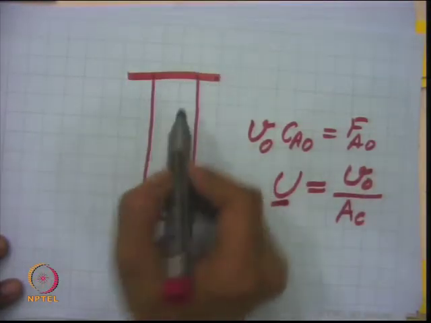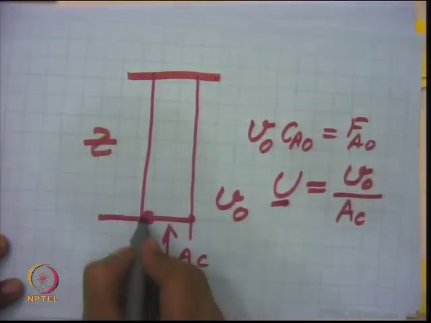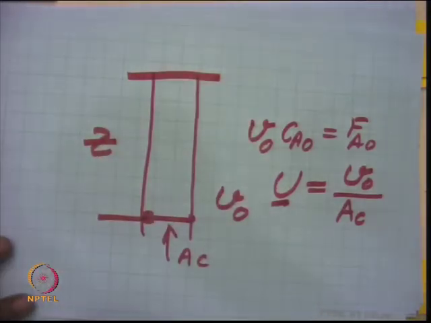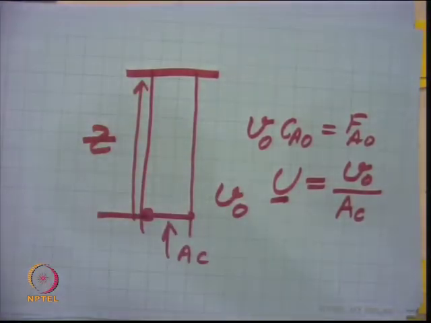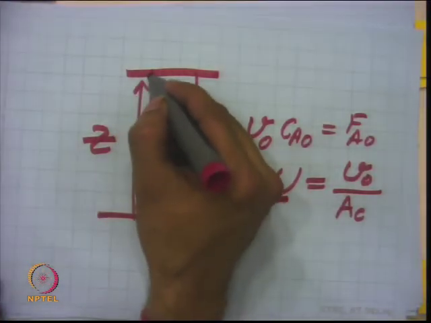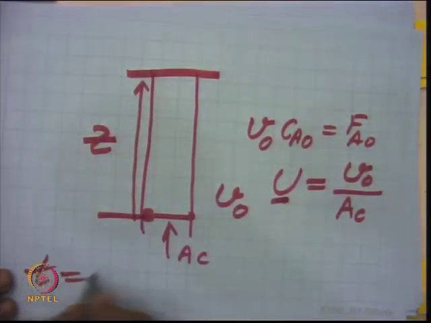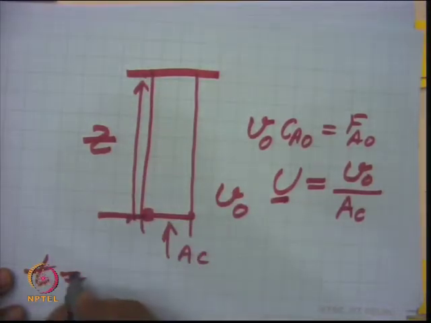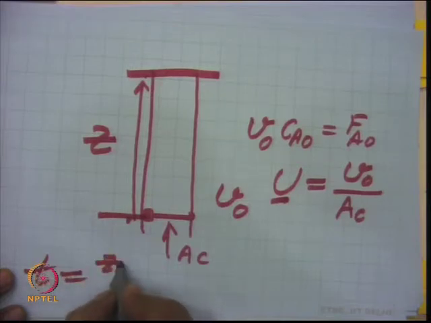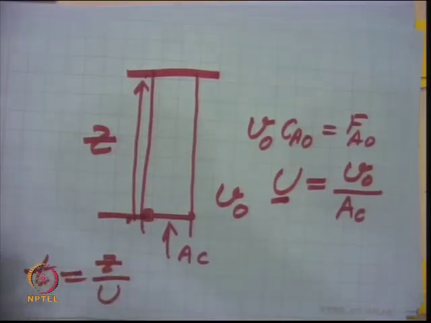If I say that z is the height of the reactor, then the time to travel from this point to this point is the time over which the catalyst gets deactivated. So, the activity of the catalyst after this time t can be correlated in terms of the height of the reactor and the superficial gas velocity. One can correlate this t by z divided by u, the superficial velocity, and this term t, which is written here, is given in terms of z divided by u, to the power half.